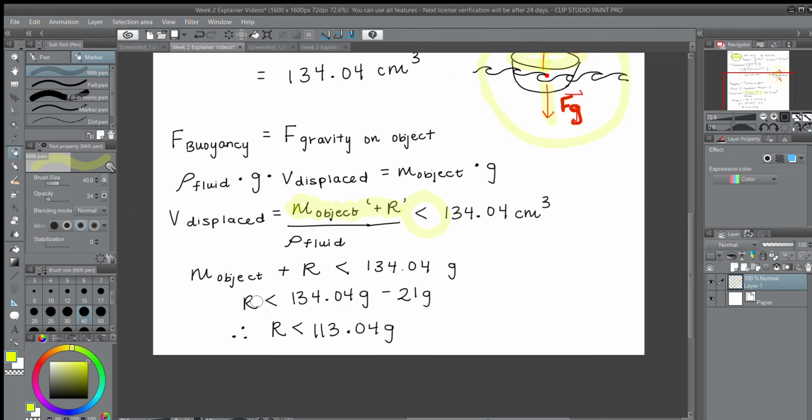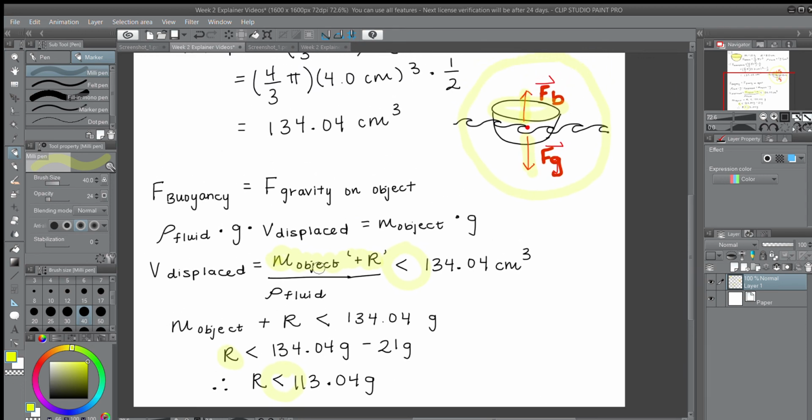Then I isolated the mass of the rock that we were trying to find and found that it has to be less than 113.04 grams in order for the volume displaced to not surpass the volume of our whole hemisphere, our whole boat. Remember, we want to keep this boat afloat, and we don't want to submerge the whole volume of this hemisphere. Now that we know what the mass of our rock should not exceed, it should stay just under this, so it could be like 112 grams and still float.